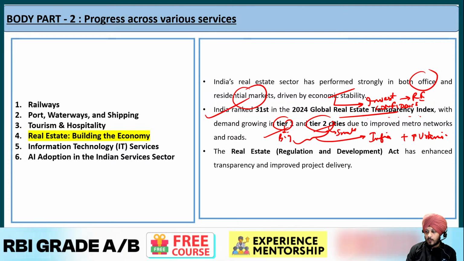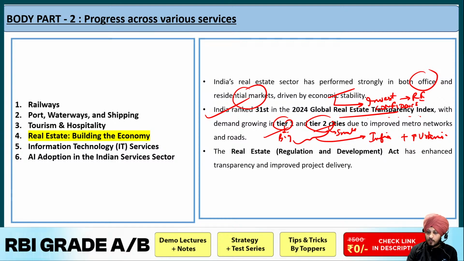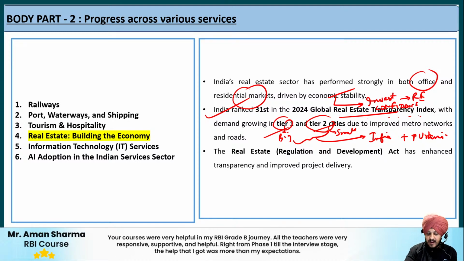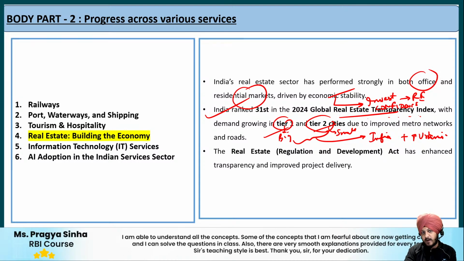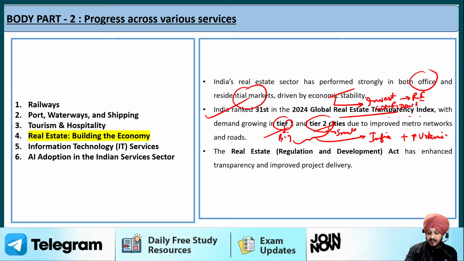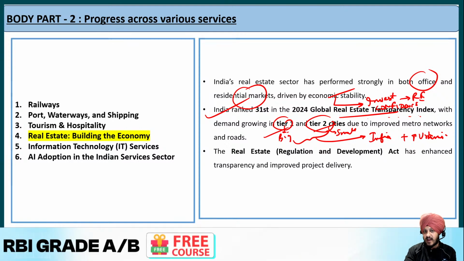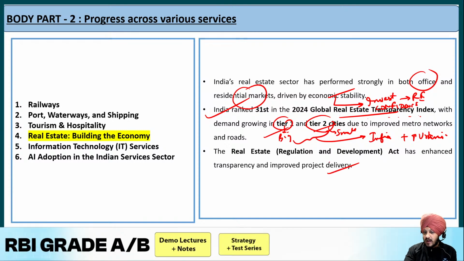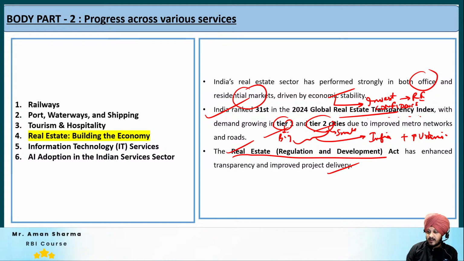The next thing that the economic survey talks about is the role of the RERA Act, which is the Real Estate Regulation and Development Act. The economic survey says that it has played a very important role in enhancing transparency and improving project delivery. This Act ensures that the developers, which basically means the builders, are totally transparent with respect to the building of different types of projects, and it also mandates the developers to stick to deadlines. When they stick to deadlines, they are able to provide on-time delivery of the project. This is something that is made sure by RERA, and the economic survey talks about it.